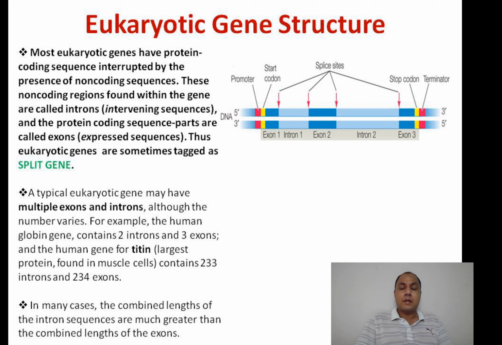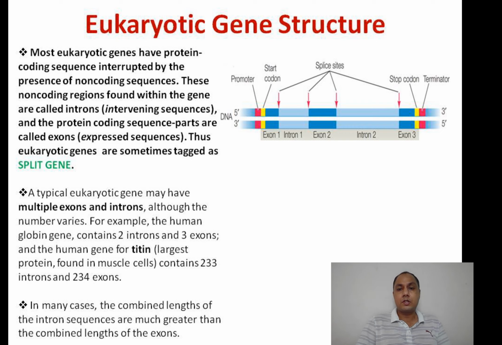Many proteins are very large in size. For example, we are going to consider titin. Titin is a protein found in human muscles, and it is the largest protein reported to date in human beings. Its gene has approximately 233 introns, plus one, that means 234 exons.